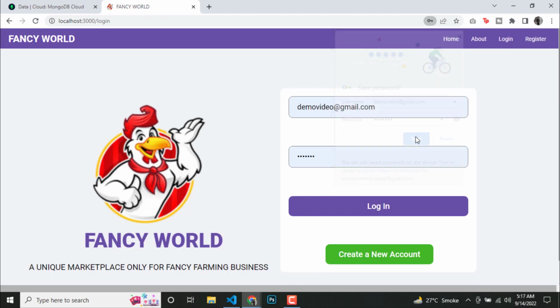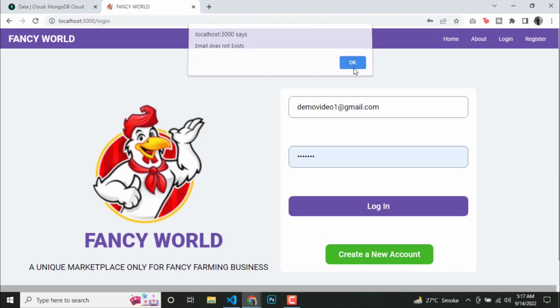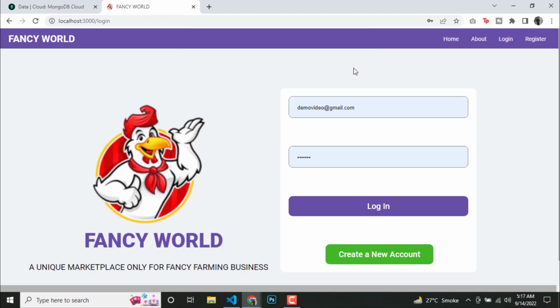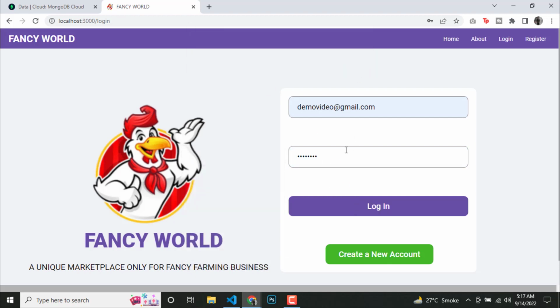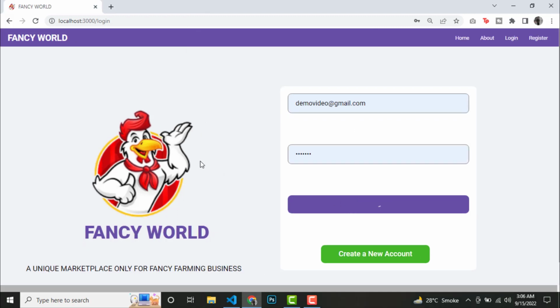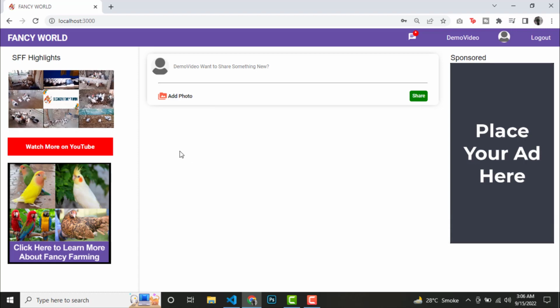Once the user is registered successfully, he will be redirected to the login page, and on the login page we have also applied validation. So if the user makes any type of error, he will see those errors in the pop-up view. After checking the validation of the login form, we will log in with the newly created account. After a successful login attempt, the user will now be redirected to the user home page.